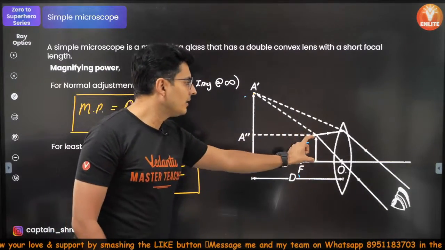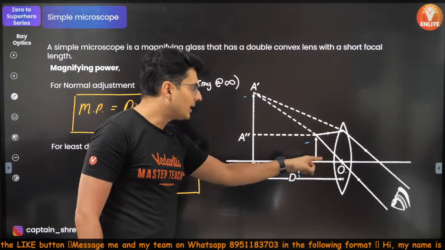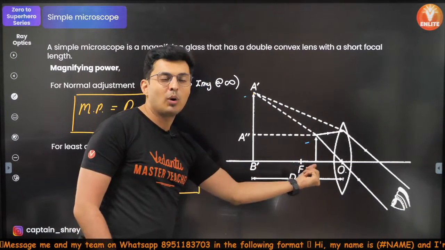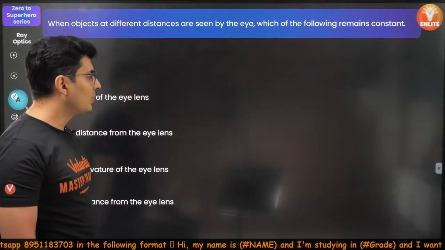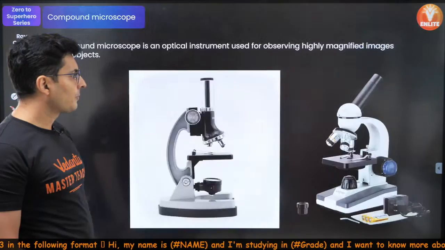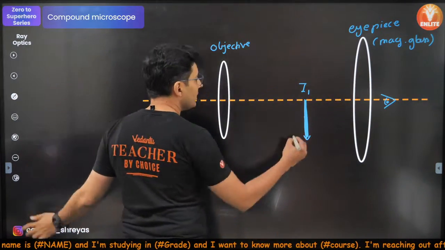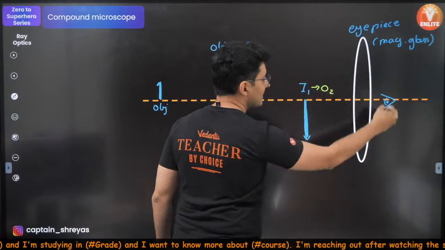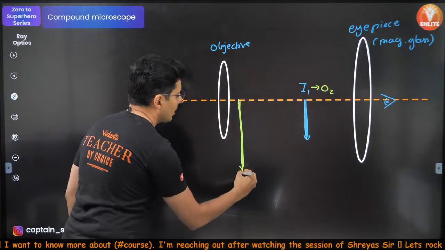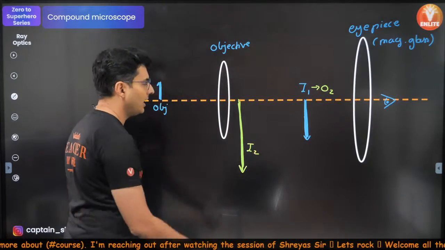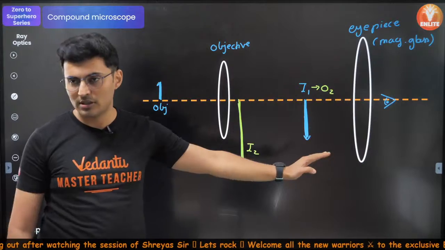So basically the image which is formed becomes the object for the eyepiece, and that object should be between the focal point and the pole, so that the image is further enlarged, magnified over here. Since this image now becomes the object for the second lens, you will get an enlarged image like this. This is your final image I2 for the eye. This is the process.